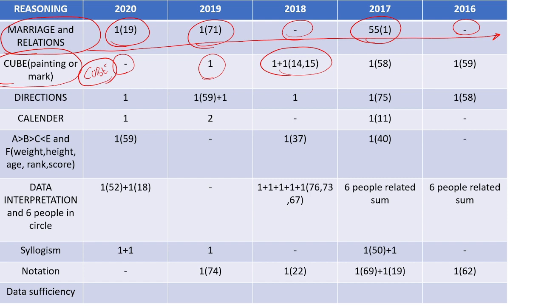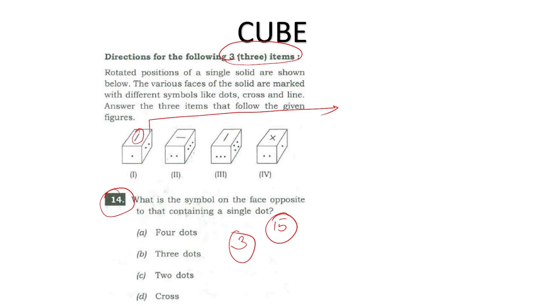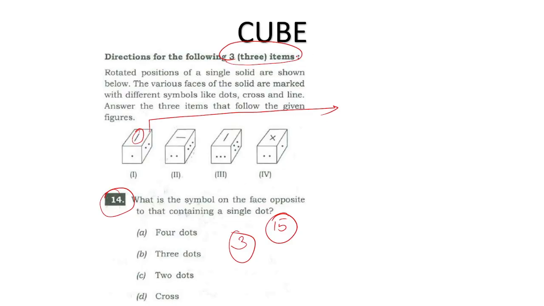In 2020 there is no question, but in 2019 it is there, 2018 it is there, 17 it is there, 16 it is there. What they will ask is that they give these 4 cubes and ask which face is opposite to which. Actually there are 3 questions; I have taken the 14th question, and the 15th is also a similar question. See this, there are 3 questions in cube. This is the 2018 question paper. So if you solve this, you will get 3 questions.